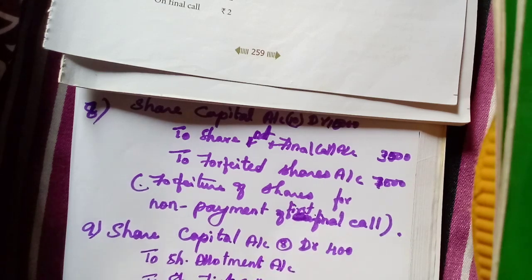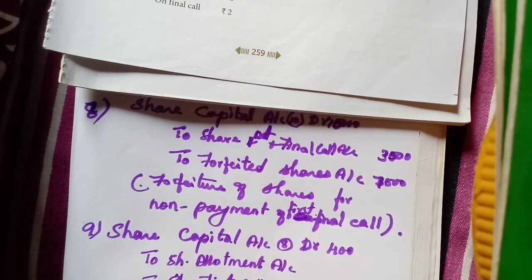Then forfeited shares account. What is received? 2 on application. Share forfeited. Here allotment how much? 4, so 4 into 50, 200.